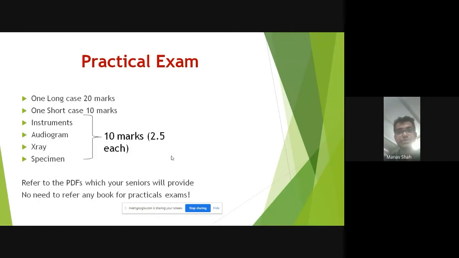The short case will be even shorter than that. In the short case you should know the basic diagram, along with the diagnosis and the positive findings. That is it. You don't have to write even the negative history. So just write the positive findings and diagnosis, draw the diagram, and you're supposed to leave, and then the examiner will take it to the theory part. So again, your theory part has to be strong.